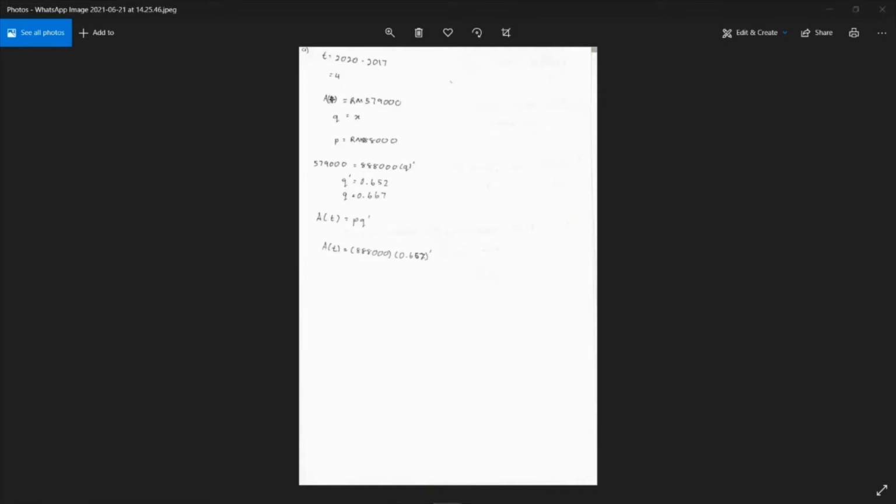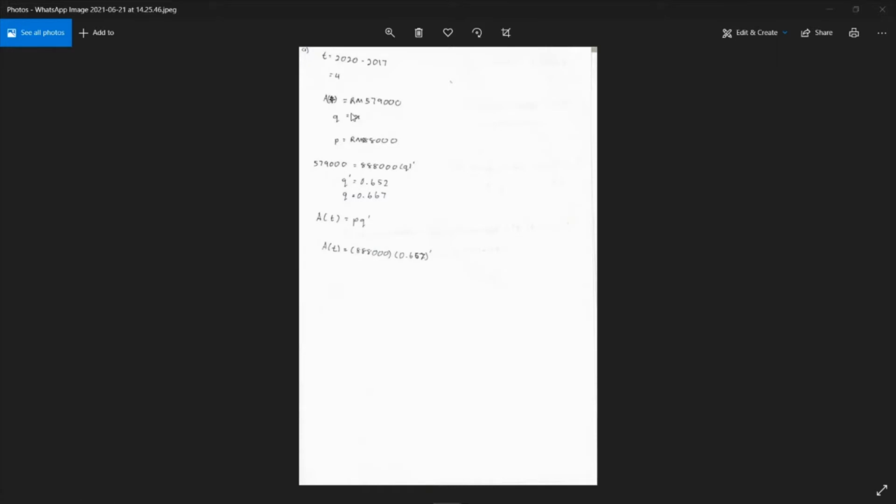For the first question, write the equation in the form of A(t) equal to PQ^t to model the Mega Holding annual revenue after 2017. So the equation is A(t) equal to PQ^t. For t is time, so it equals 2020 minus 2017, and this is for years, so it will be equal to 3 years.